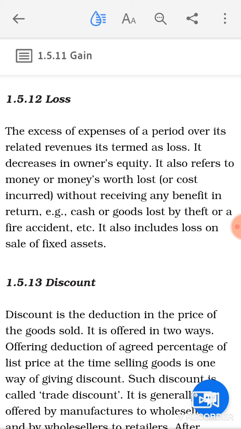So whenever the expenses exceed its revenues for that particular accounting period, it will be known as loss for the business. Loss examples: cash or goods lost by theft or a fire accident. Even if you have a loss at the time of sale of fixed assets, all will be taken into consideration as loss.